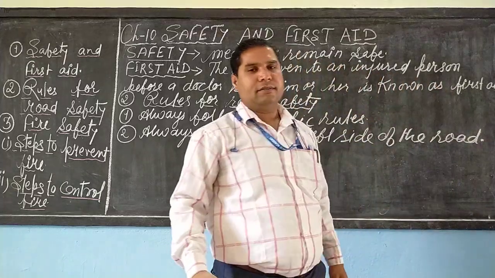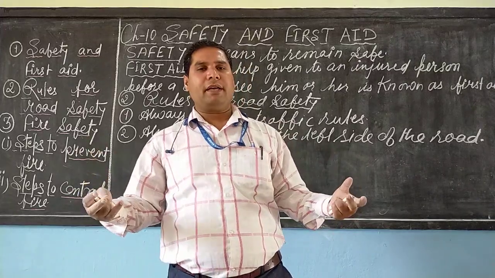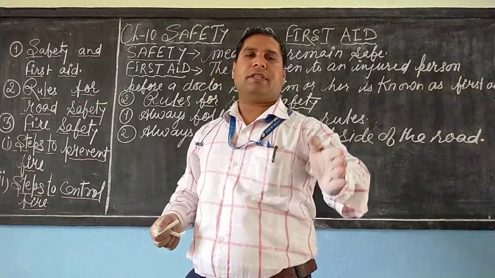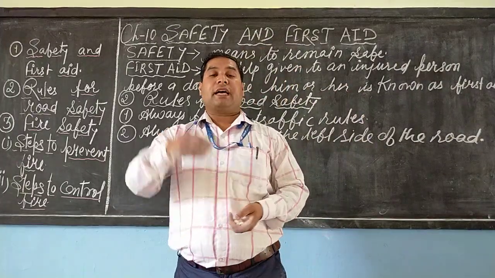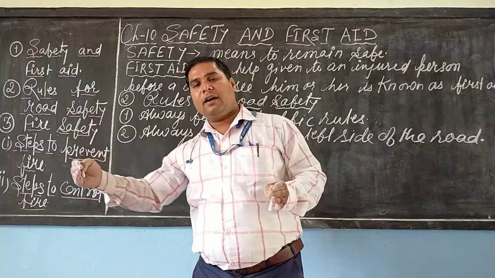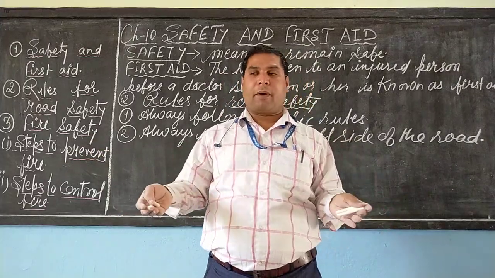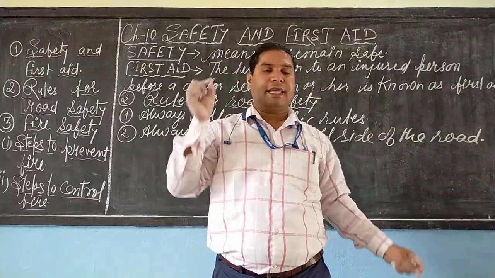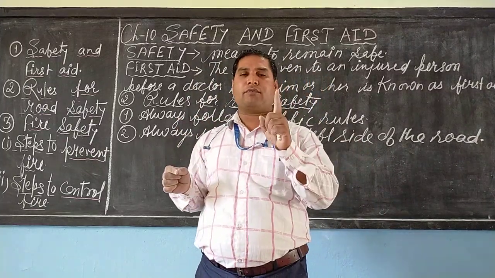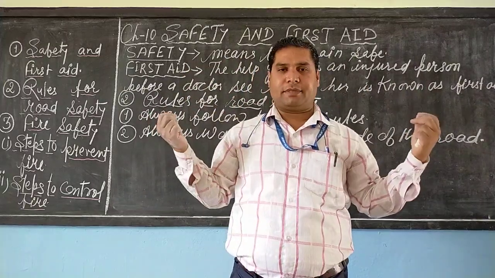While you are on foot or riding a bicycle, motorbike or driving a car, always we have to keep to the left of the road so that the car or motorbike coming from the opposite direction can pass by the right side. If you are riding your bicycle or bike on the right-hand side, there is a chance of an accident. So dear students, always we have to follow rules for our safety and for the safety of others.